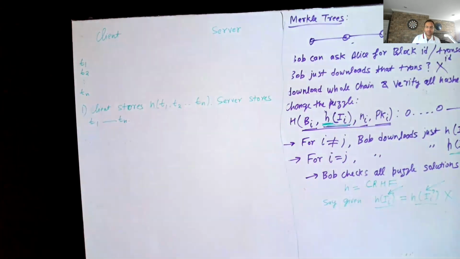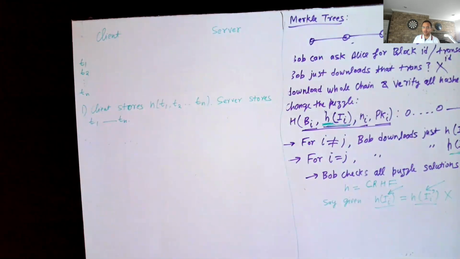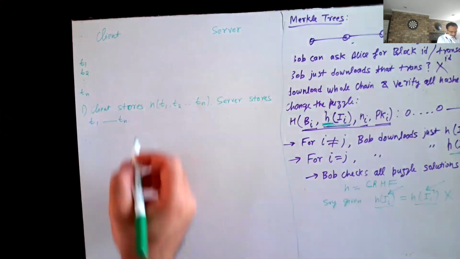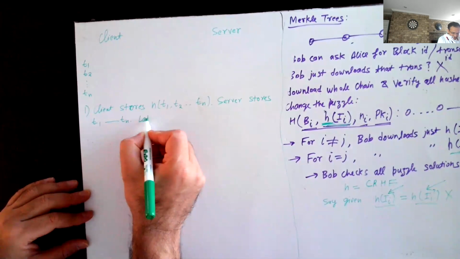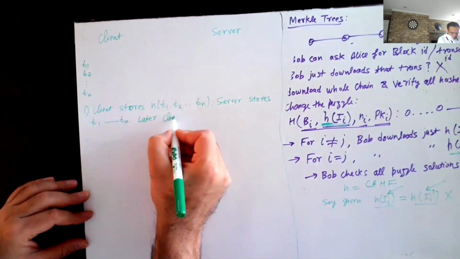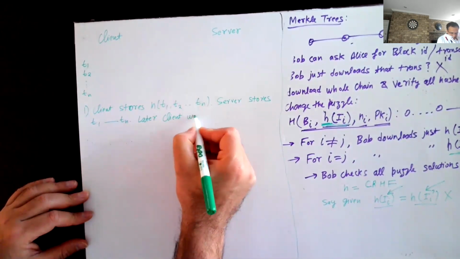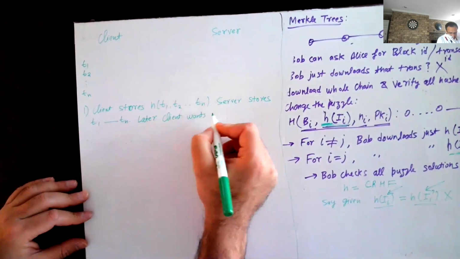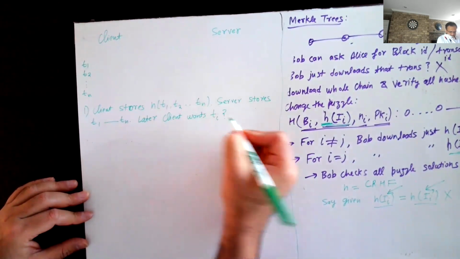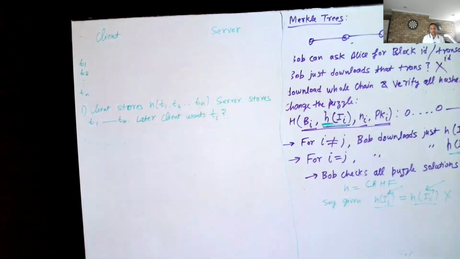So client is a mobile device which really cannot store much. And then say later, client wants to retrieve, let's say, Ti. How would the client be able to do that? If the client just queries the server, gets just Ti, client is not sure that the server is indeed sending the correct value.